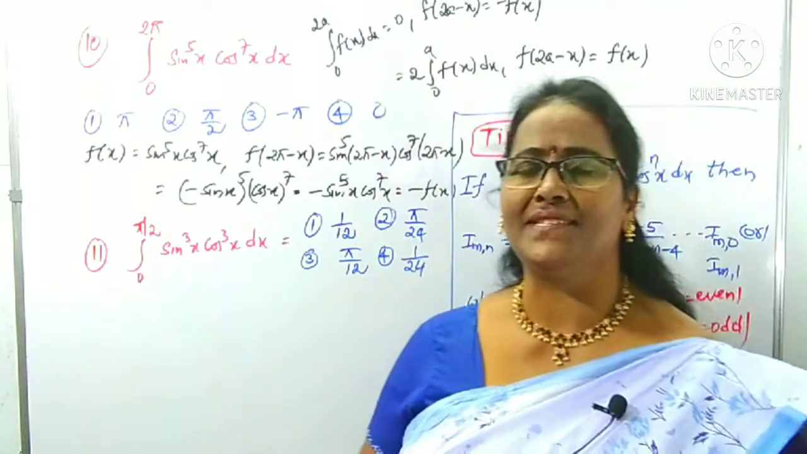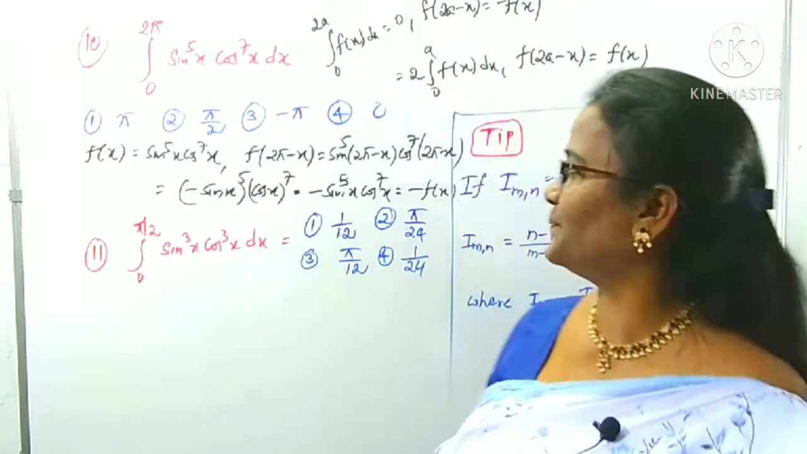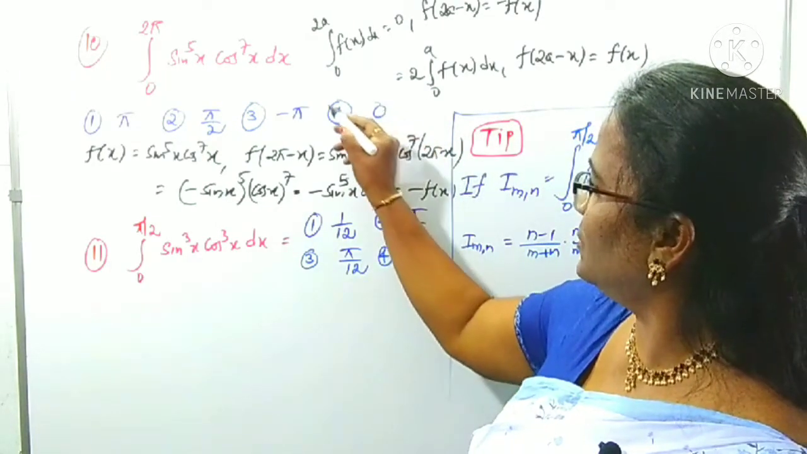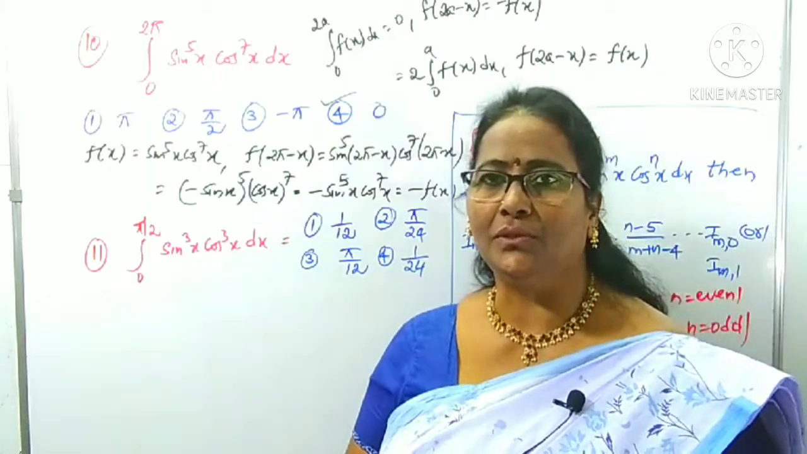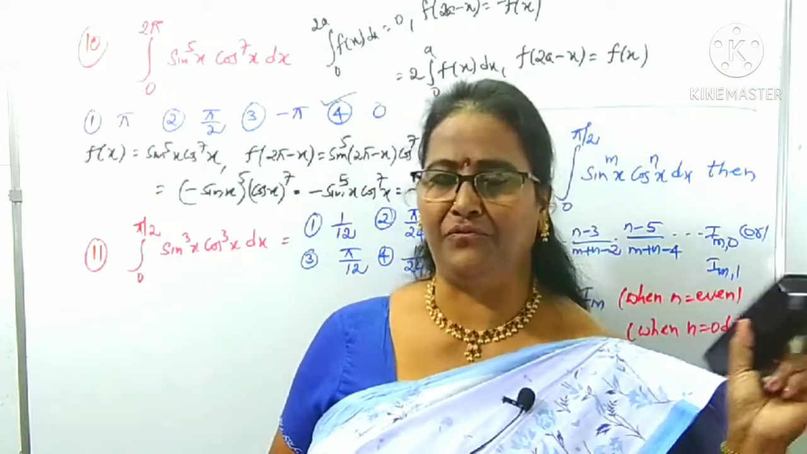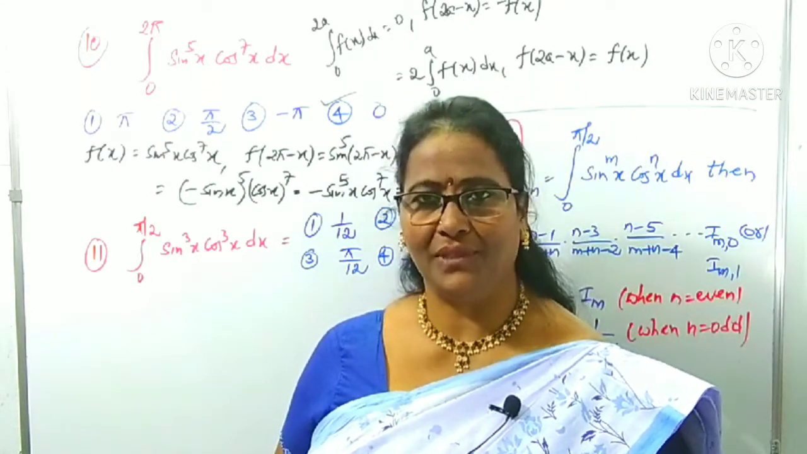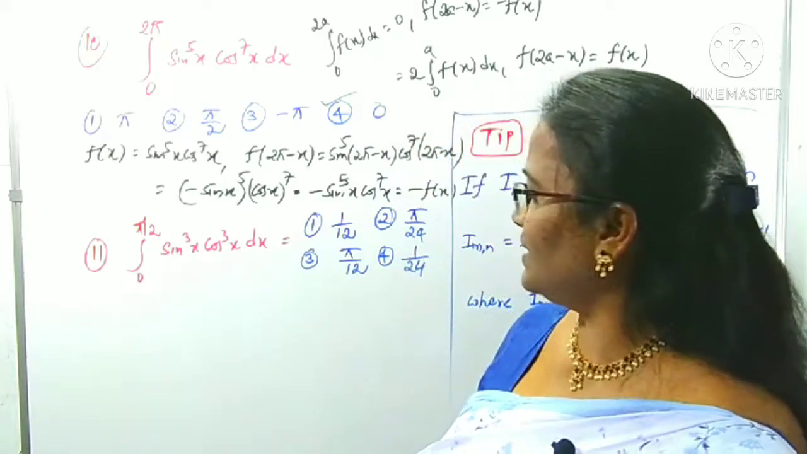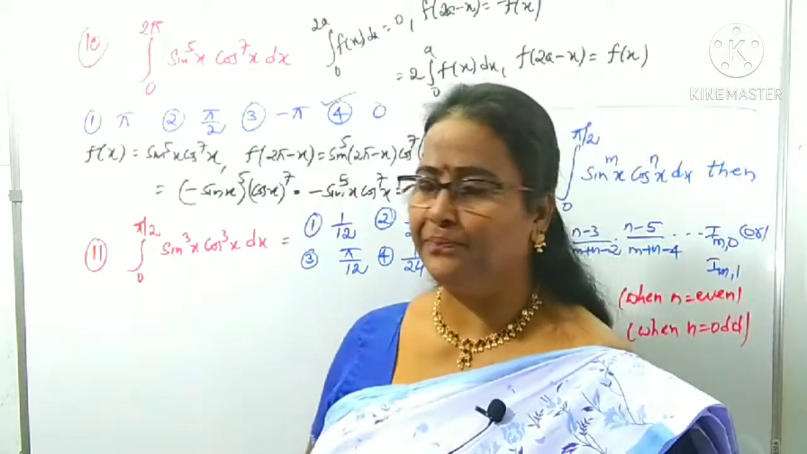The resultant value is what? 0. Immediately we can pick the fourth option. No need to calculate further because it becomes 0. Clear? Right. Now we can come to question number 11.